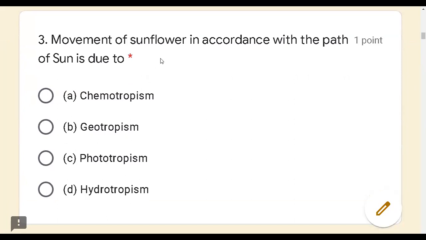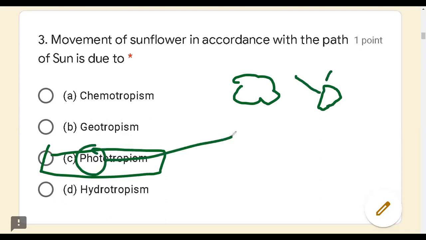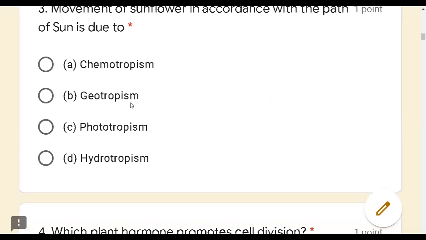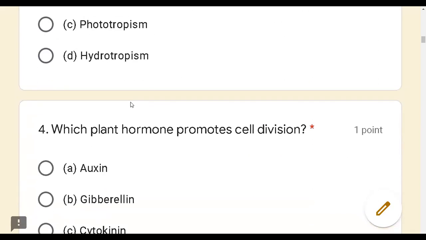Movement of sunflower in accordance with the path of sun is due to the, phototropism. As we know, the sunflower always moves in accordance with the sunlight, and here photo means light. As the sunflower is moving towards the light, it is called phototropism. Please remember this, very important. If the plant body is moving towards the light, then we call it phototropism.